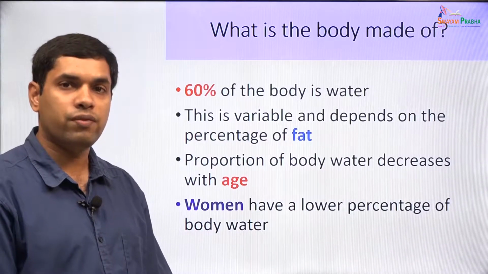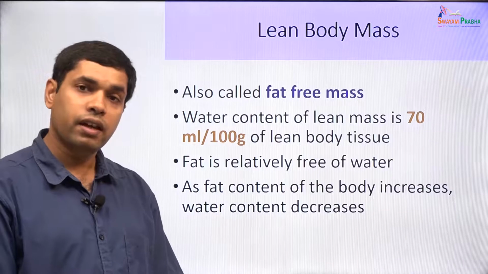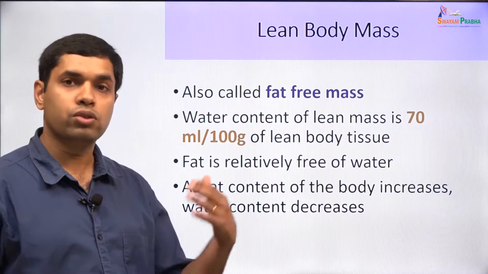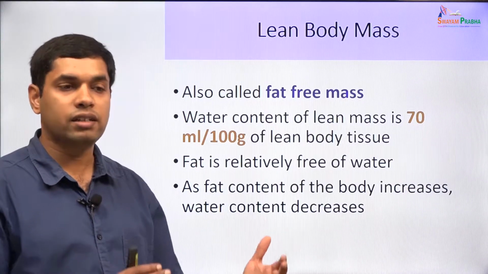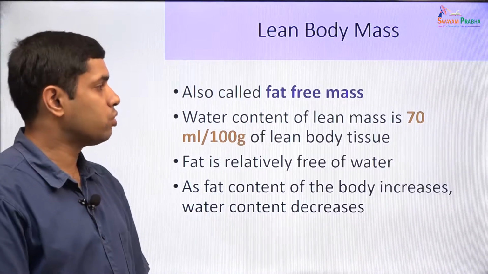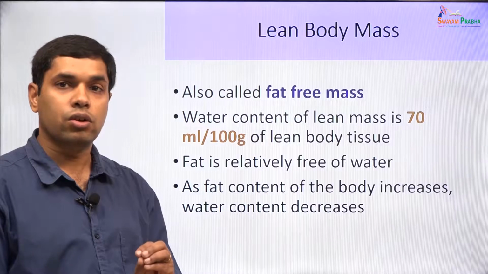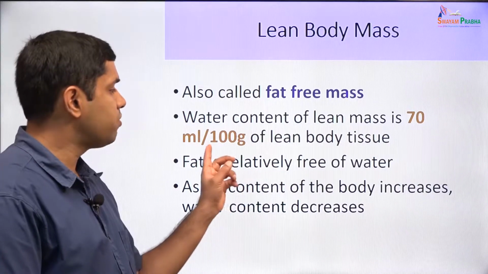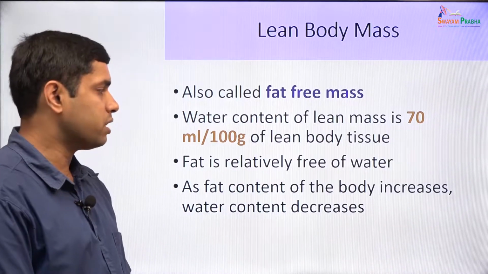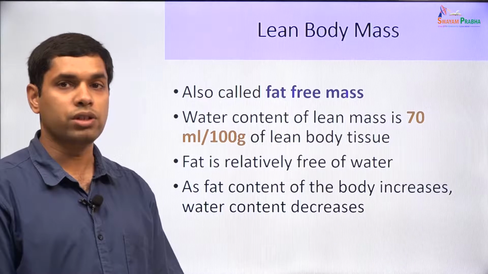Now, since we are talking about body fat, there is a term that we need to discuss, and that term is called lean body mass. And lean body mass is the mass of a person without fat. So, we take the total weight of a person and calculate the fat content, and the weight of a person or the mass of a person without that fat is called the fat free mass or the lean body mass. And if you look at the water content of a person's lean body mass, that will be 70 ml per 100 grams of lean body mass, or that is 70% of the lean body mass. And one thing to remember is, as the fat percentage increases, the proportion of body water decreases.